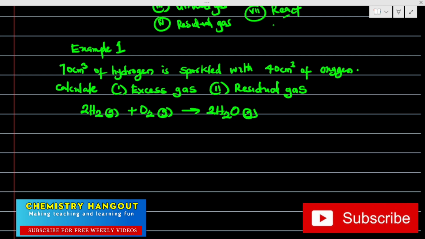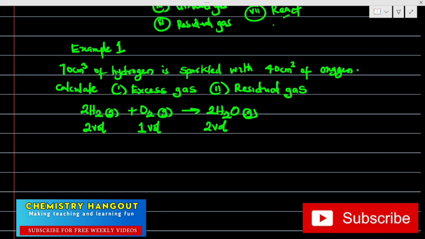Balanced. Now, please, I want us to take note that this is where Gay-Lussac's or Avogadro's law works. It depends on the one you want to use, but it's still the same thing. Don't forget that Gay-Lussac's law is saying that here we have 2 volumes, right? Here we have 1 volume, right? And here we have what? 2 volumes.